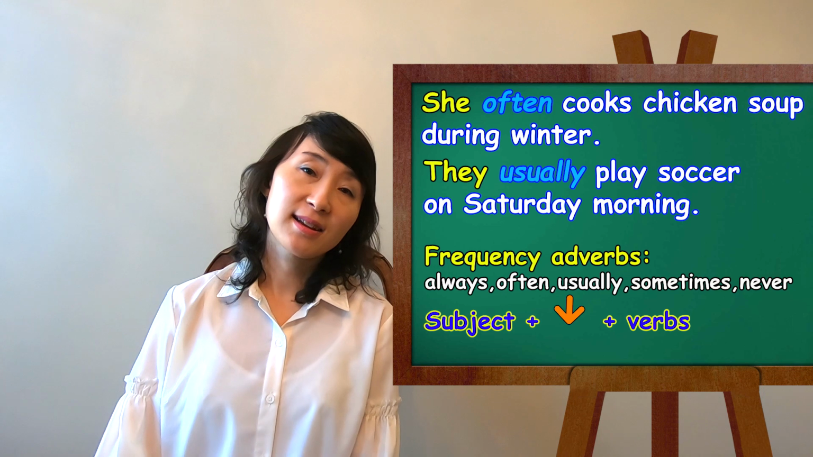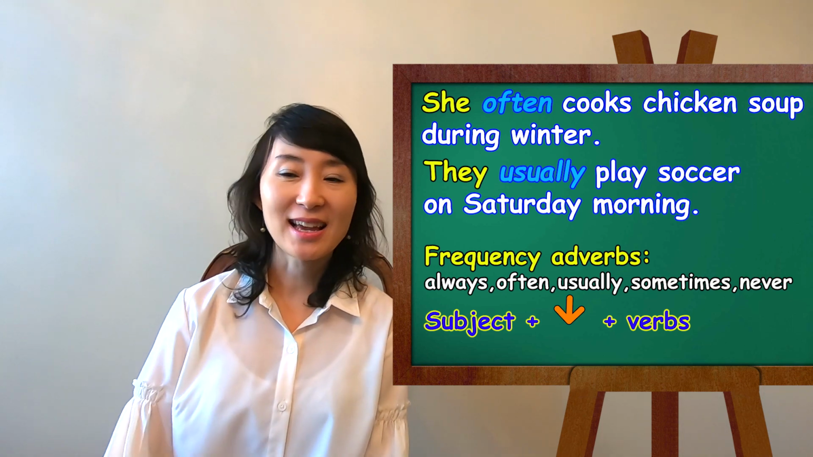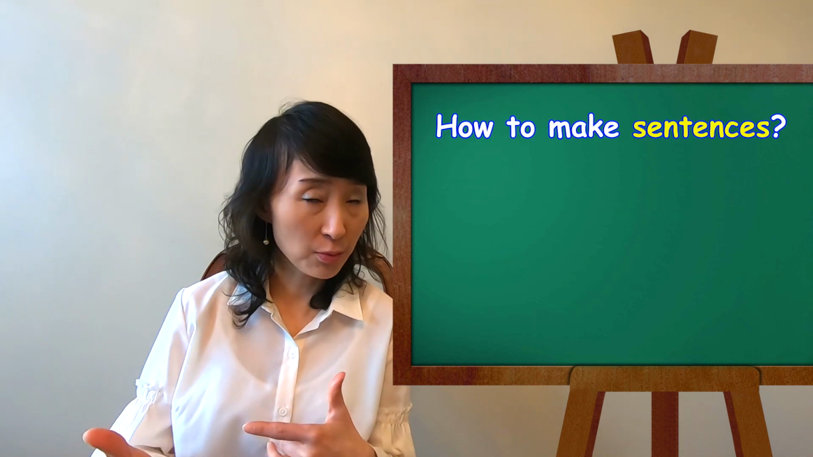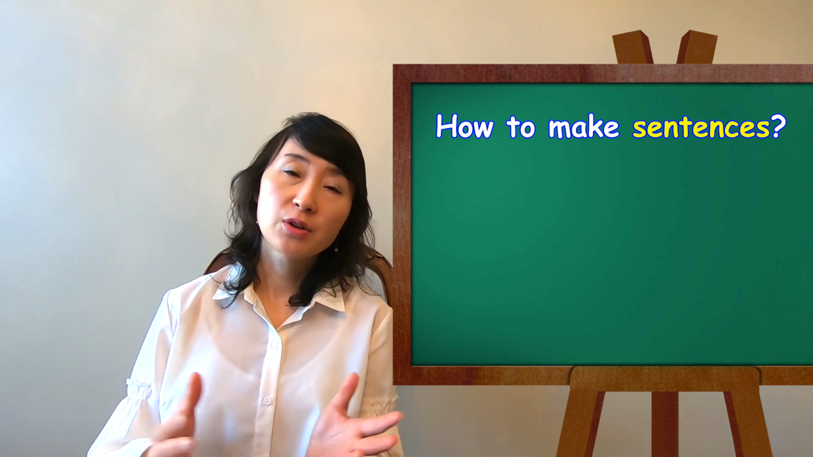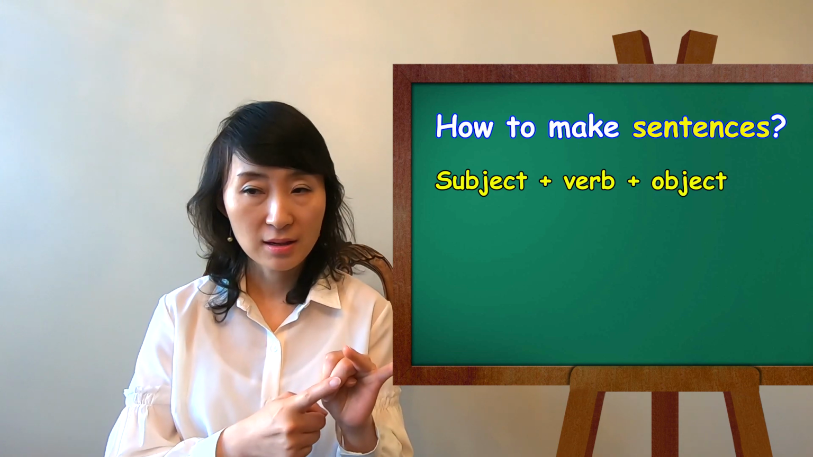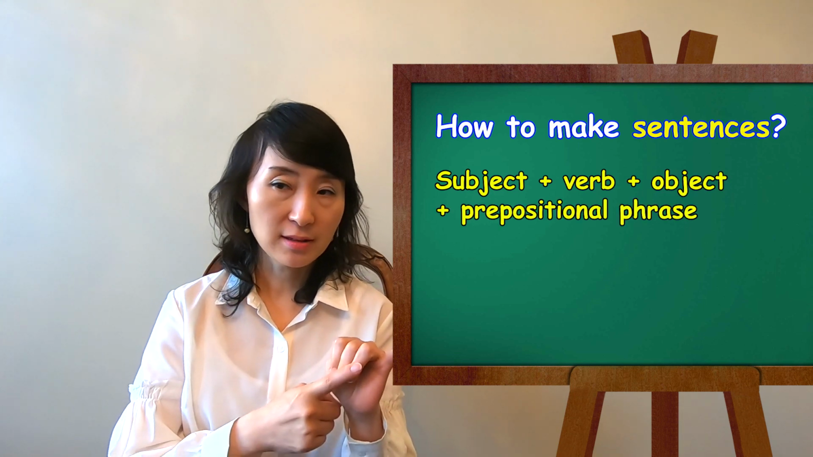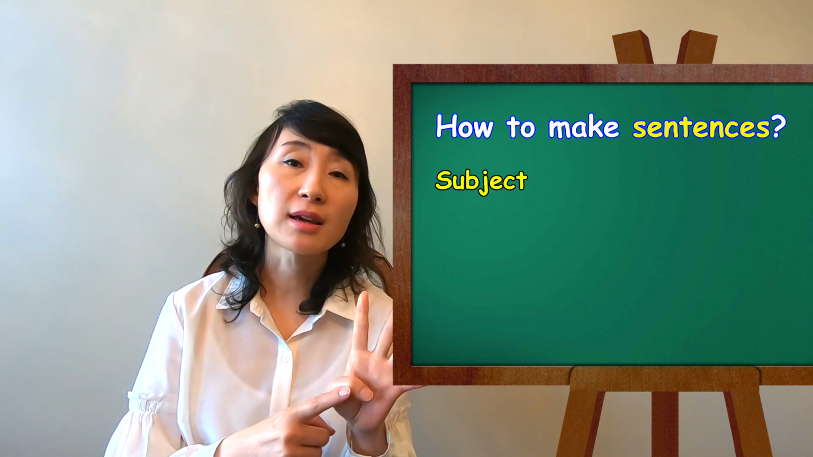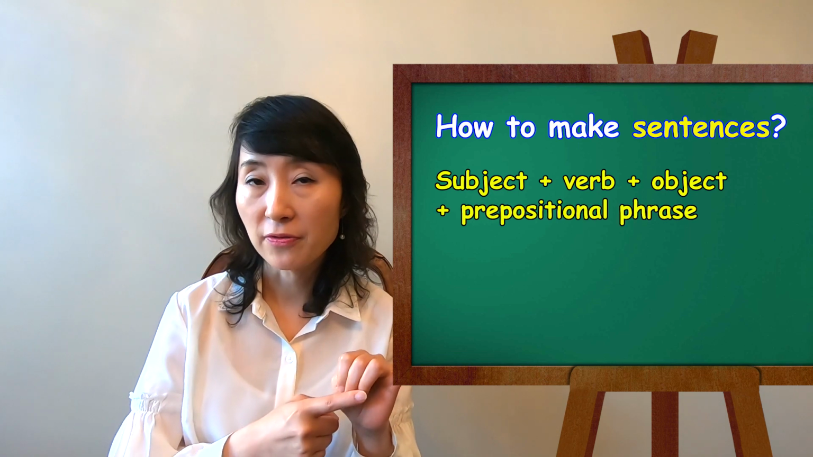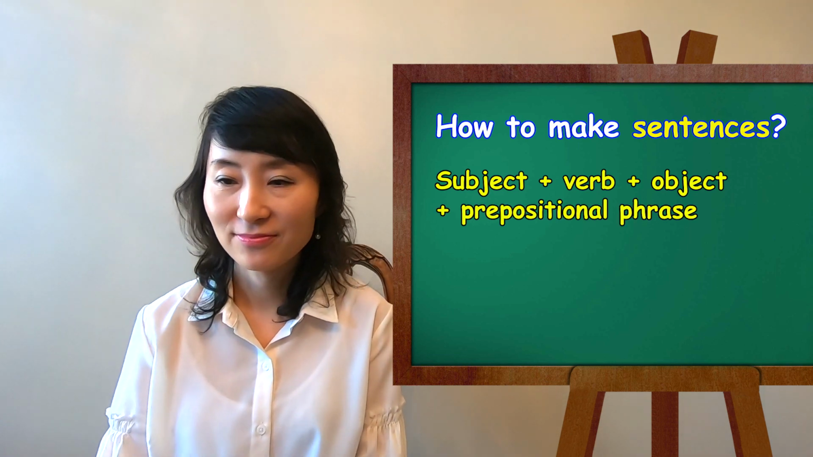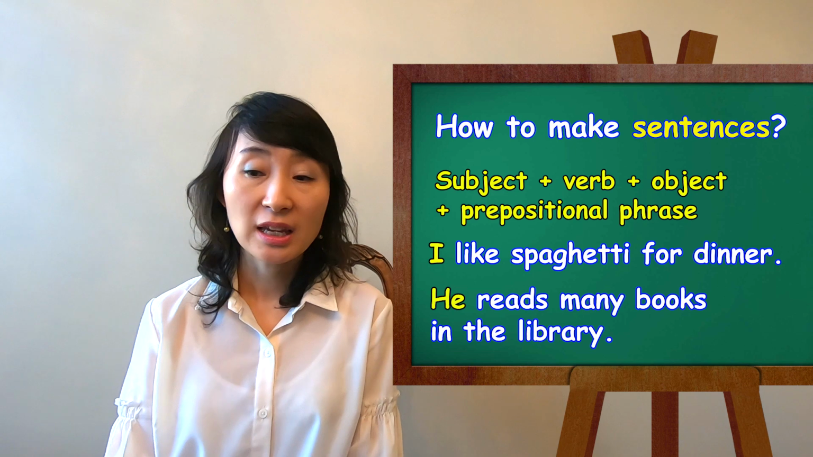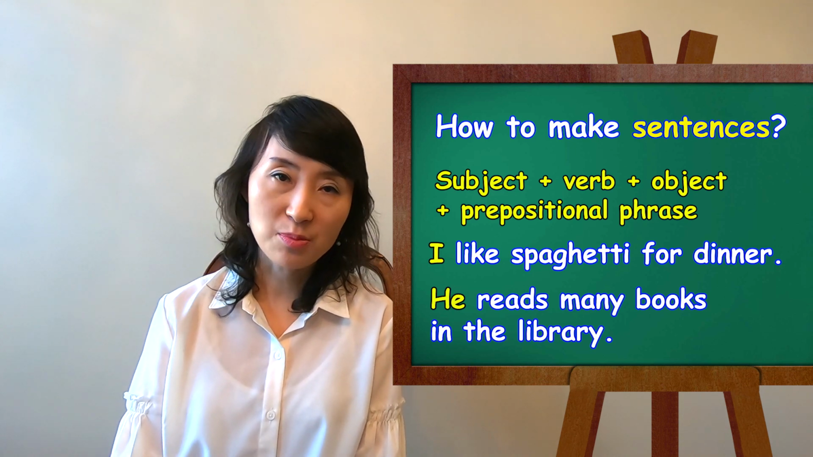All right, let me summarize what I've just said. When you make a sentence, what are you going to put first? When you make a sentence, you are going to put subject, verb, object, and prepositional phrase. Okay? Tell me again. Subject, verb, object, prepositional phrase. I like spaghetti for dinner. He reads many books in the library.